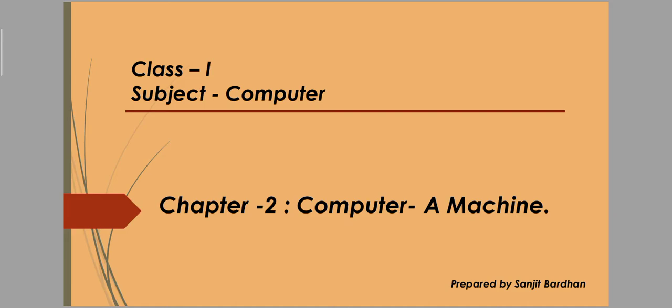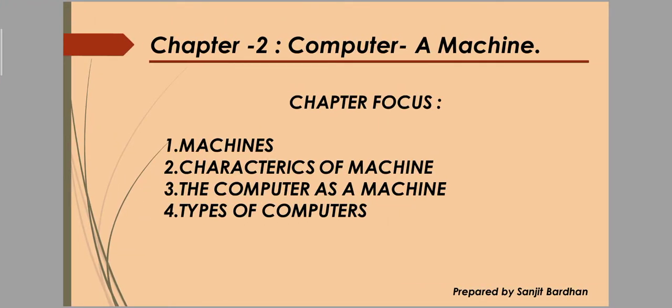Today I am going to discuss the exercise question answer of chapter 2, which is Computer: a Machine. So let's start. Before going to the question answer section, we take a quick review of the chapter for better understanding of the question answer.